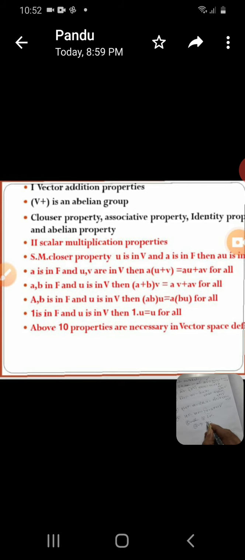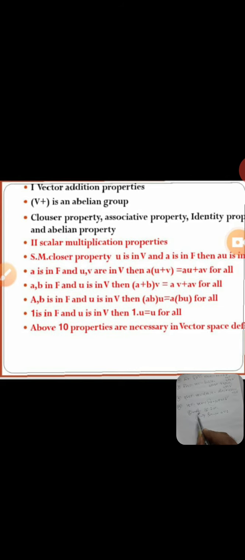Then (V, +, ·) is a vector space. These 10 properties are very, very important under the definition of a vector space. These 10 are called Dashavatara, like that. You remember: there are 10 properties, 5 are addition properties and 5 are scalar multiplication properties.